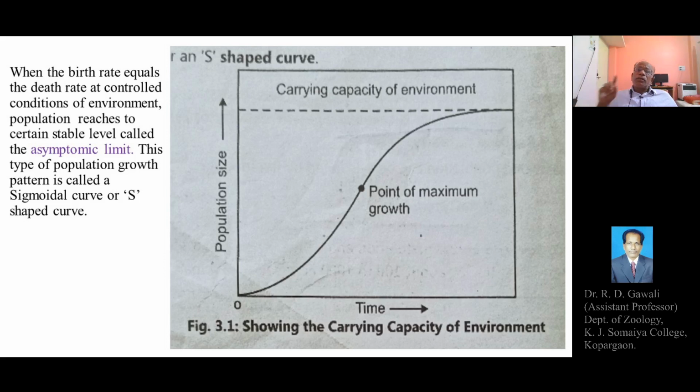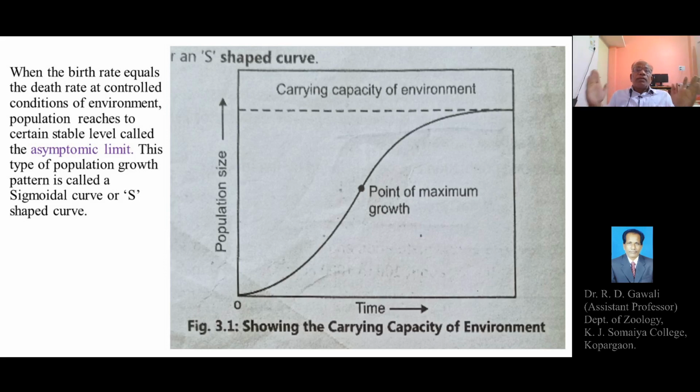We can observe this type of growth pattern in the environment under controlled conditions, or with a definite carrying capacity of the environment, where the population reaches a certain maximum level and then remains stable, indicating that the birth rate equals the death rate.